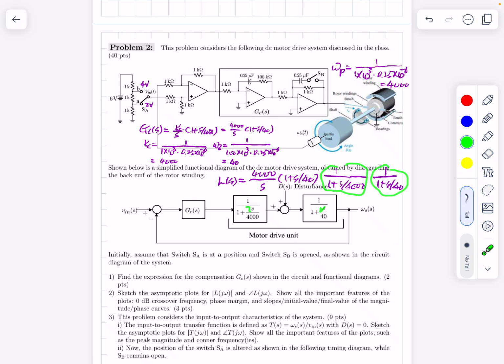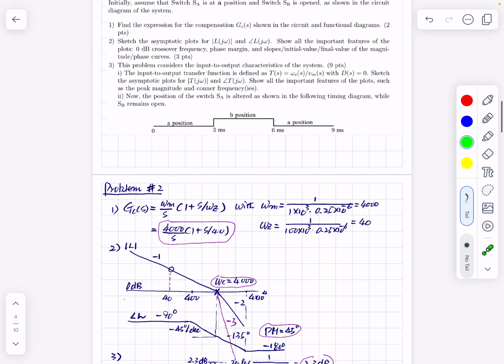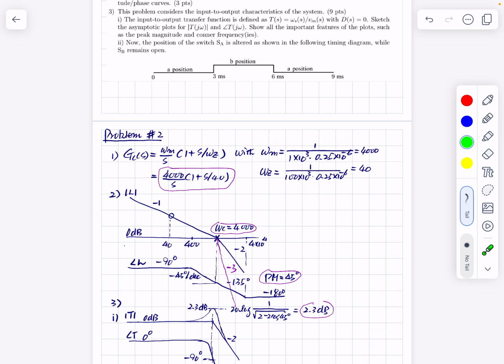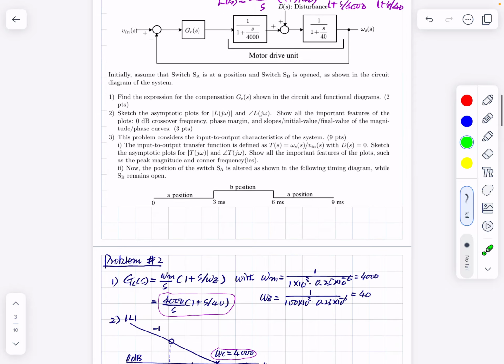The disturbance is coming in between, so this is cancelled. We have one integration and one pole. The 0 dB crossover frequency of this integration gain and the pole frequency occur at the same point, so the plot is very simple. Let me repeat this. This is the GCS expression. We found this: GCS has an integration and one zero. And the loop gain expression is this one.